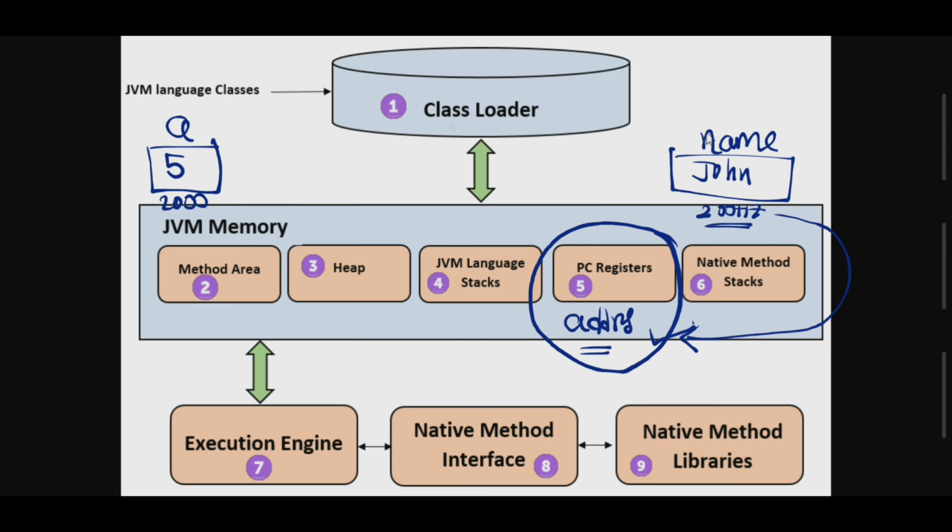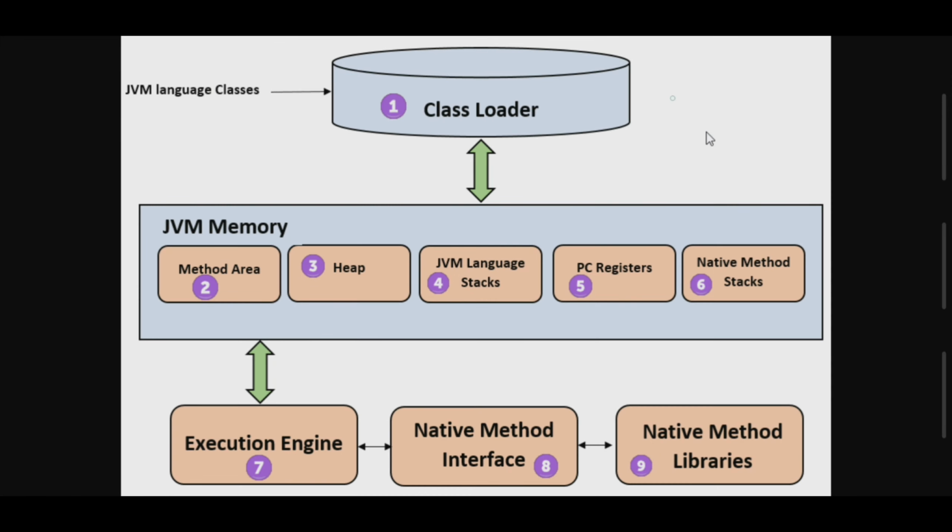Okay, so the .class file is taken by the class loader. If everything is correct, it comes under the method area. The method area executes program code in the form of methods, and objects are stored here. After that, the temporary values are taken by the Java stacks, and addresses are taken by the PC registers.